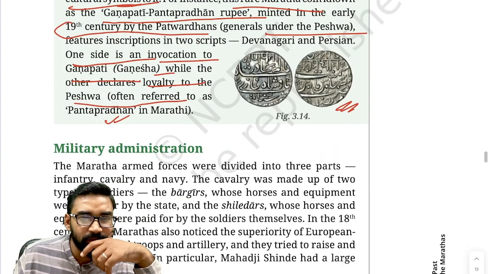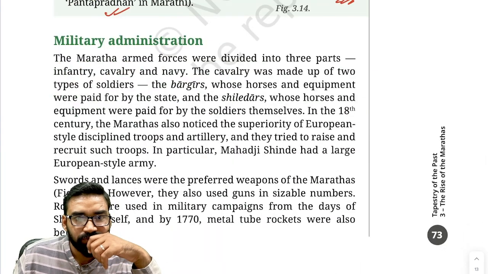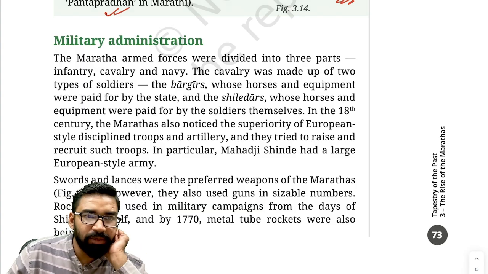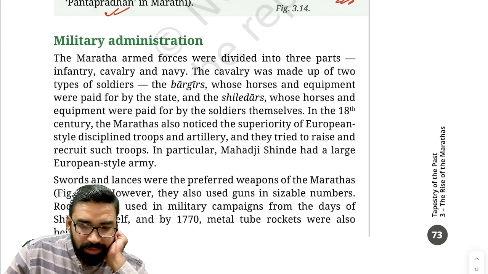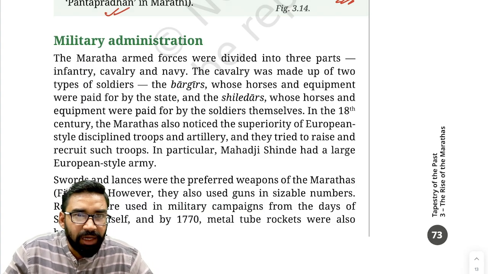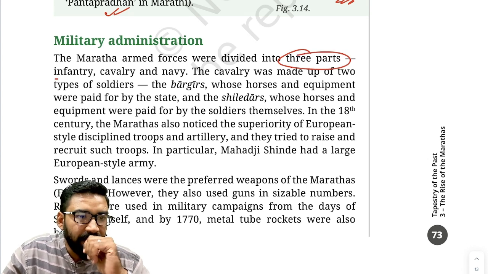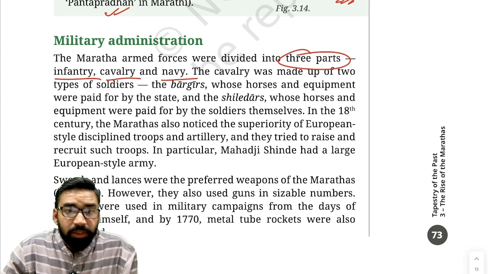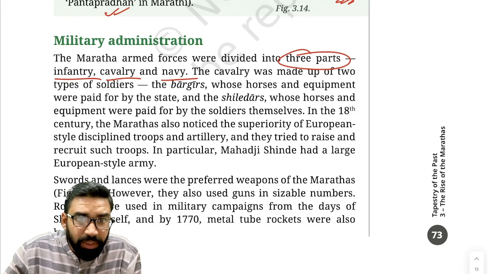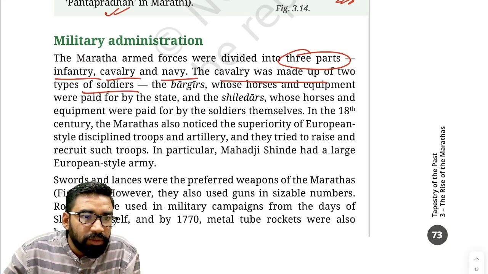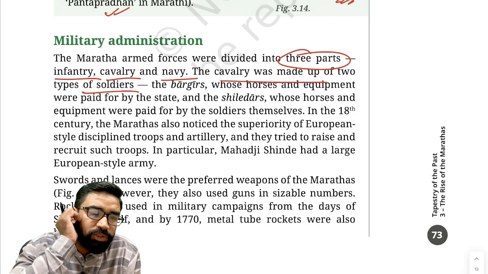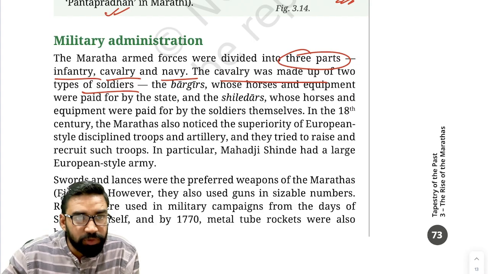Now, apart from this, military administration. Okay. So, Marathas actually divided their armed forces into three parts. Clear? Three main components: infantry, cavalry, and navy. Cavalry was made up of two things. Clear? In cavalry, there were two types of soldiers.